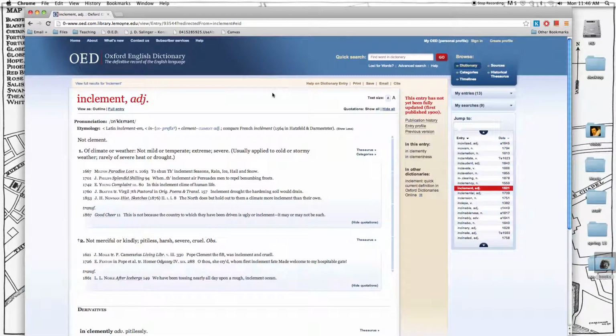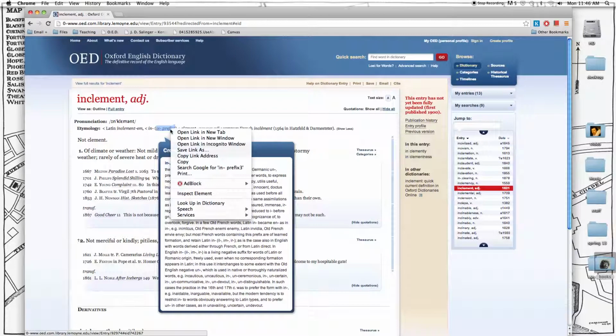And one of the things that you can do when you have an OED definition before you is you can find out its etymology. That is, where did the word come from? Very helpfully, we're told it comes from the Latin, inclementum, using in, prefix in the third sense, there's a little 3 there, plus clement, the adjective. So inclement means not clement. Well, let's check that out.